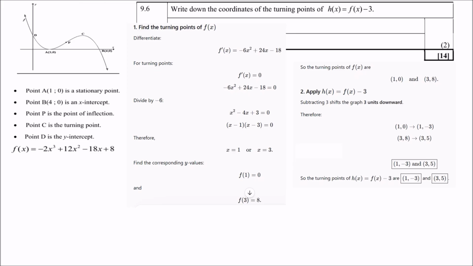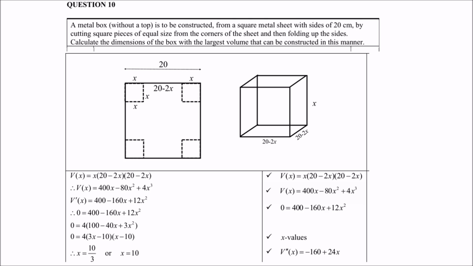A metal box without a top is to be constructed from a square metal sheet with sides of 20 centimeters by cutting square pieces of equal sizes from the corners of the sheet and then folding up the sides. Calculate the dimensions of the box with the largest volume that can be constructed in this manner. So if you make a drawing of the metal sheet, then you will see that if the length is 20 and the width is 20, then we need to subtract 2x, because remember, those square corners are going to be cut out, right? And then, of course, the height of the box will be x.